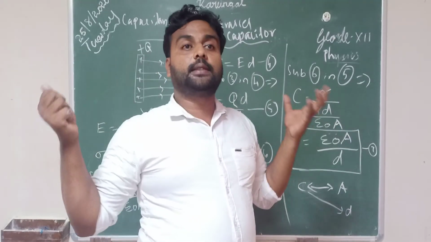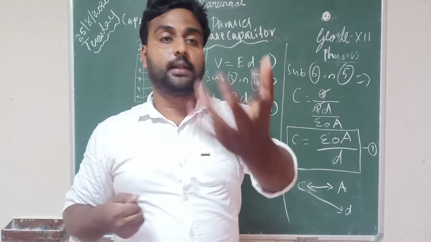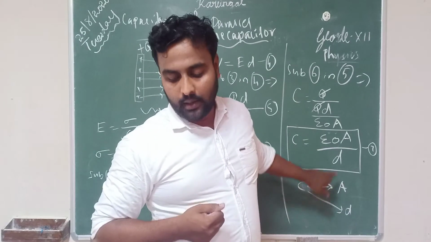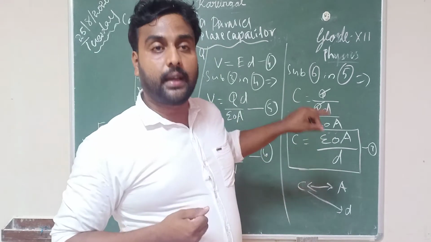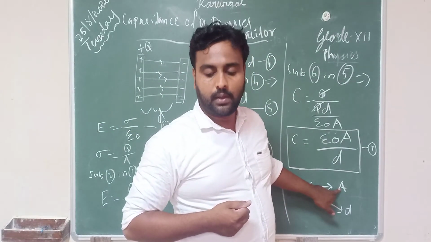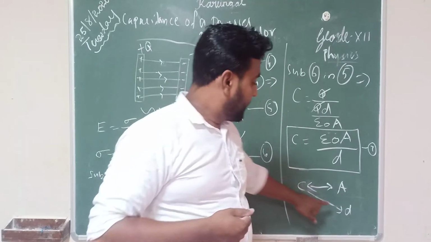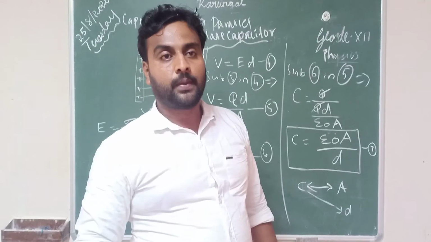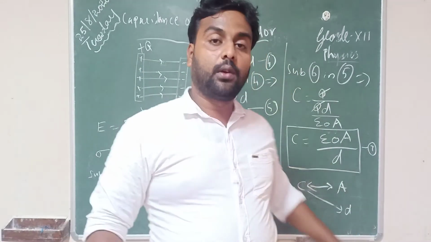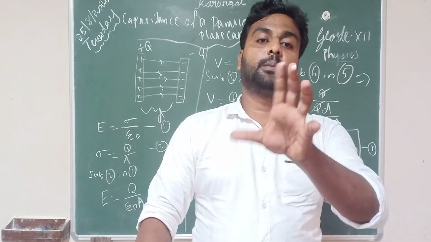What evidence is it giving? Capacitance is directly proportional to the area of cross section and inversely proportional to the distance between them.